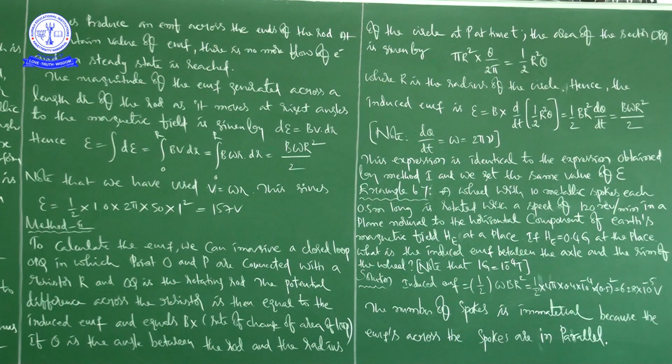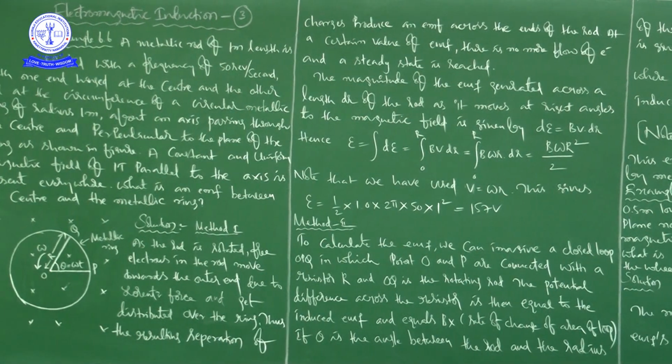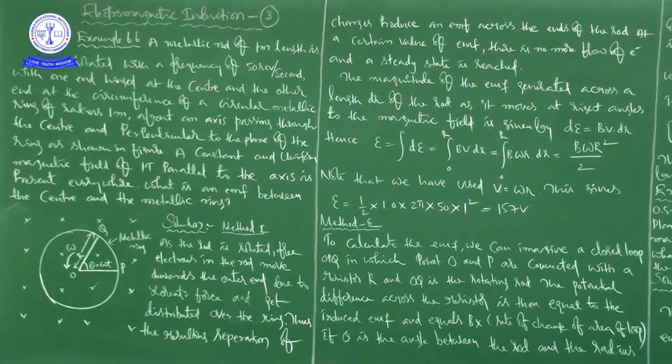Right. So in this class we discussed two example problems, example 6.6 and example 6.7. In example 6.6, there is a metallic rod and circular ring. We calculated the EMF between the center and the metallic ring. But here we approached it with two different methods. Regarding this first problem, we solved it in two different methods, but the answer is the same.